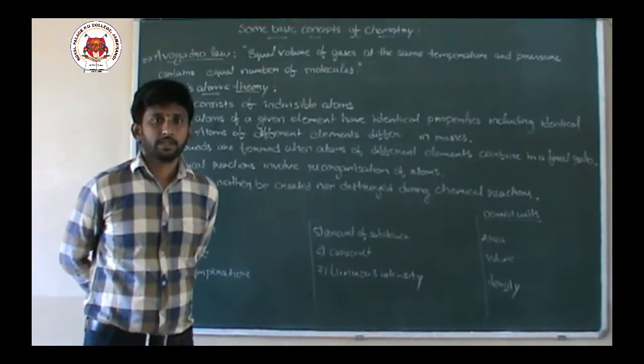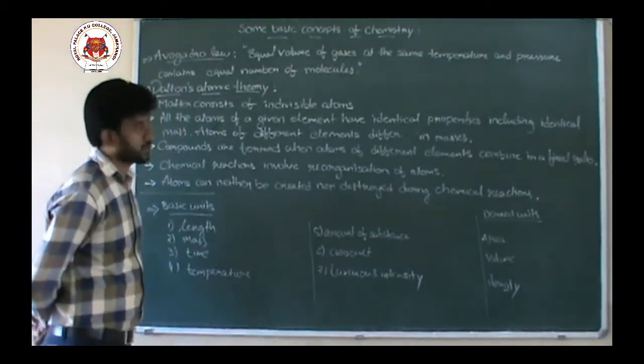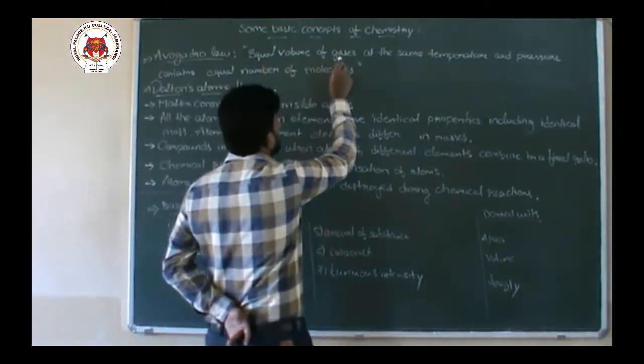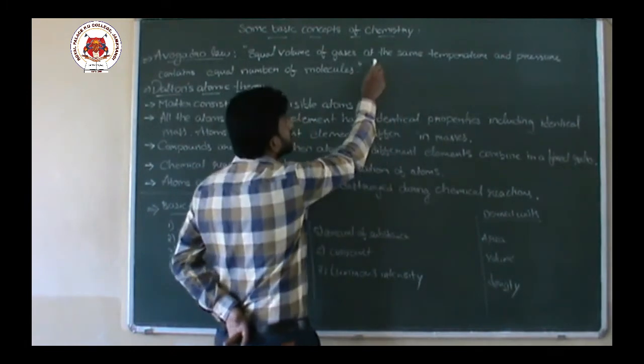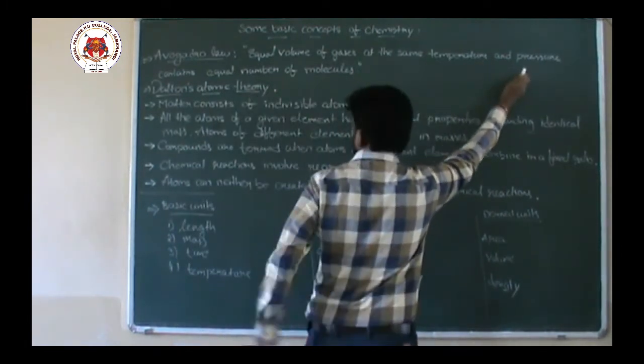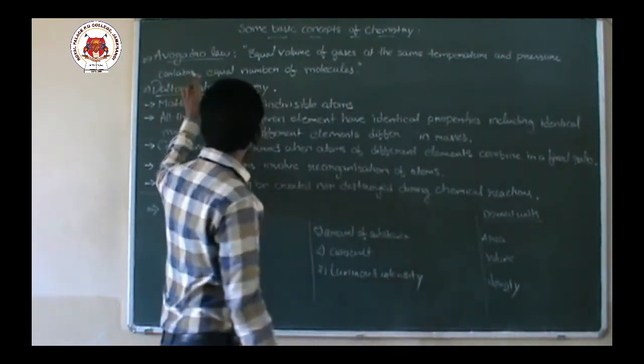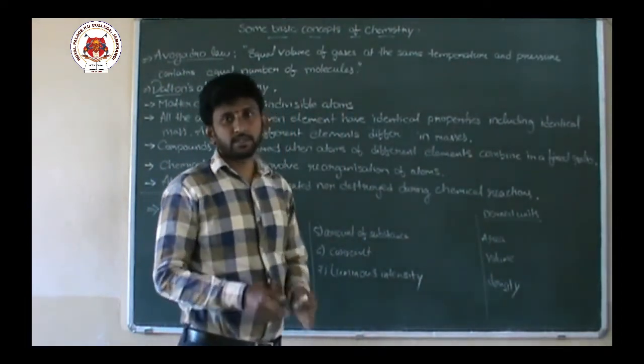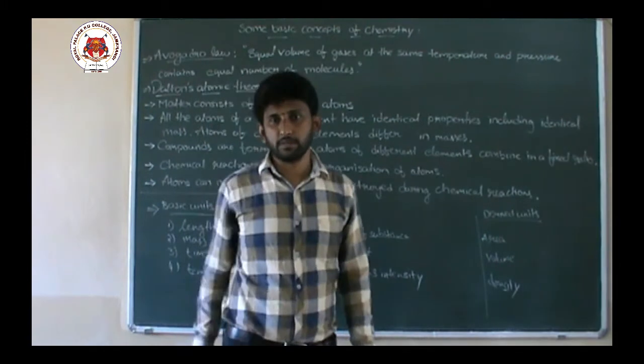Now, the next law is Avogadro's law. Equal volumes of gases at the same temperature and pressure contain an equal number of molecules. You know this from the Avogadro number. What is the Avogadro number?